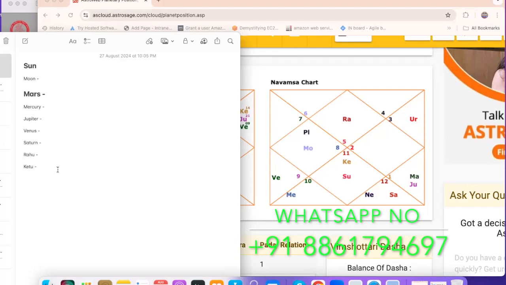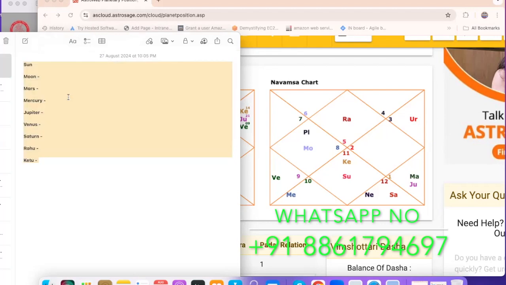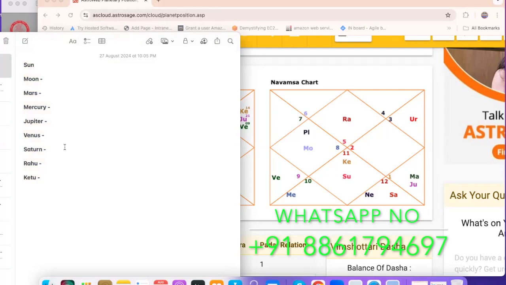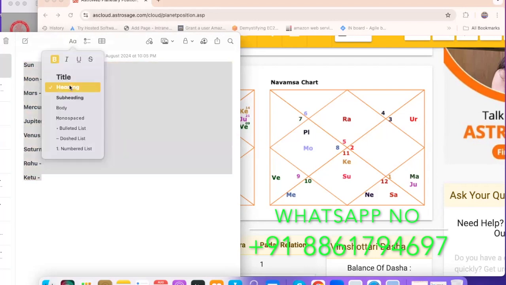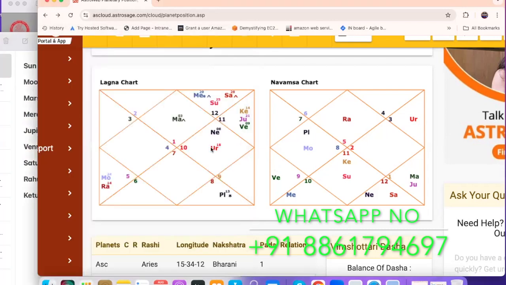Okay, so I'll make this a bit of a subheading. I'll take it as a heading itself so that you guys can see this properly. Yes, I'll make it a bit large. So you can see here, guys, Sun. Just see where Sun is sitting.